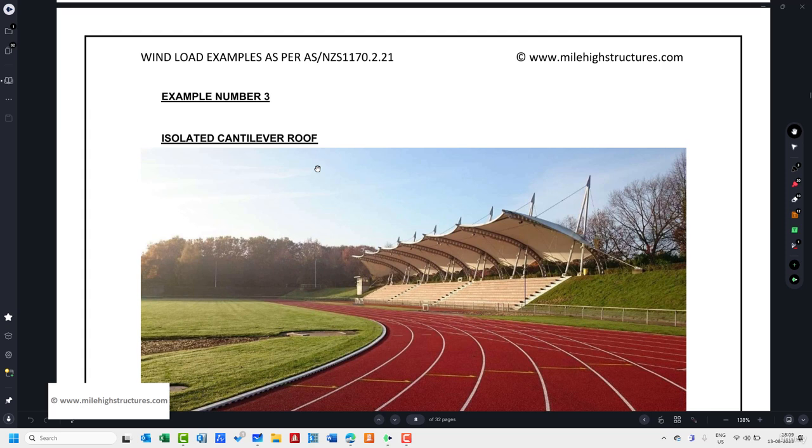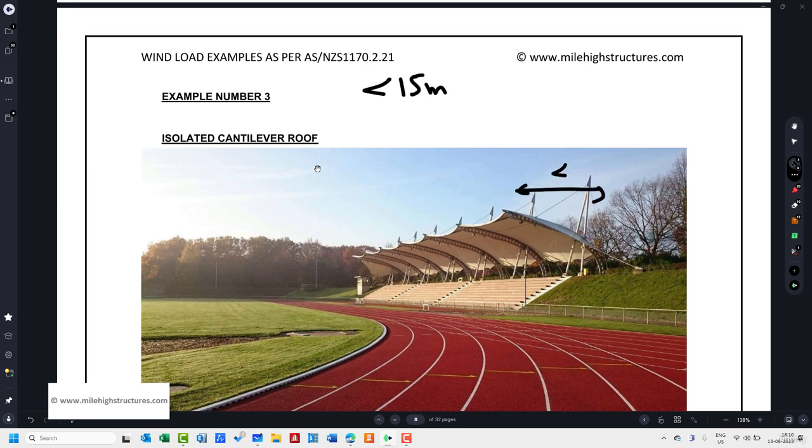So now in this lecture, we shall learn how we can calculate the aerodynamic shape factor for, we can say, cantilever roofs. The first condition, as per the AS1170 code, is that if the cantilever span is less than 15 meters, in that case separate values and calculations are given.